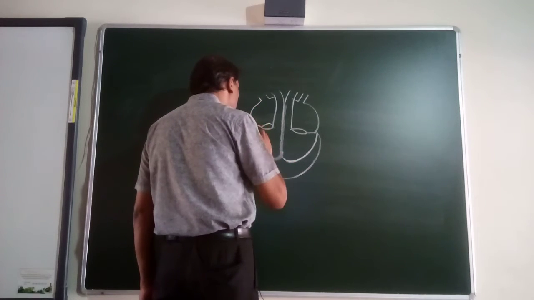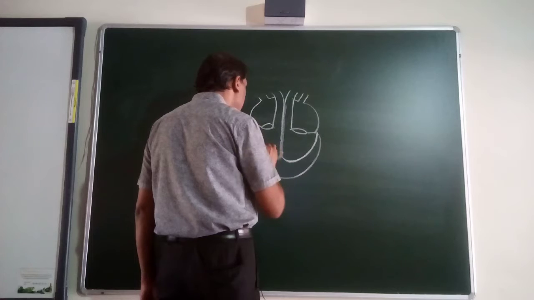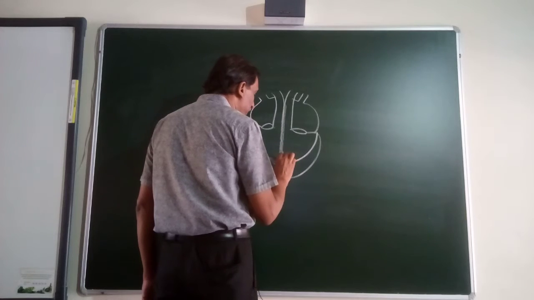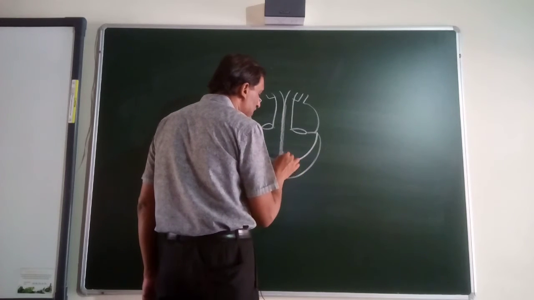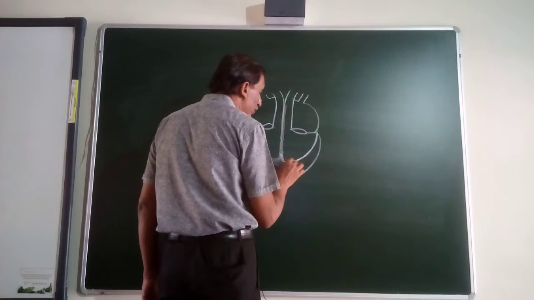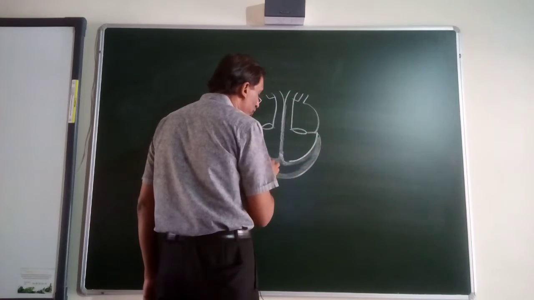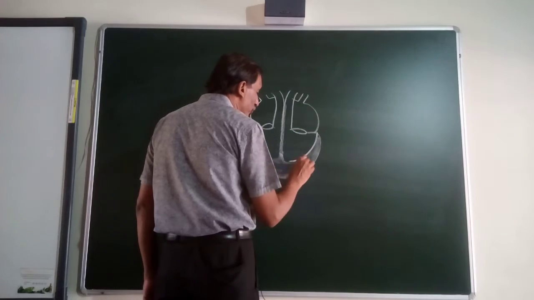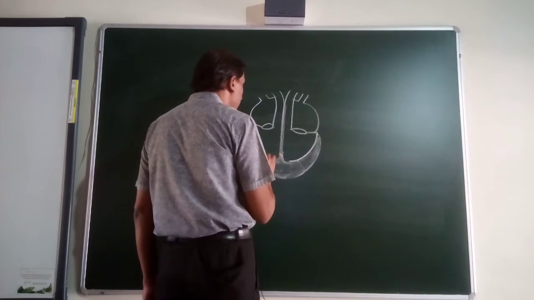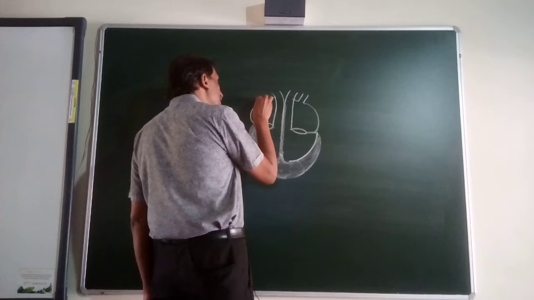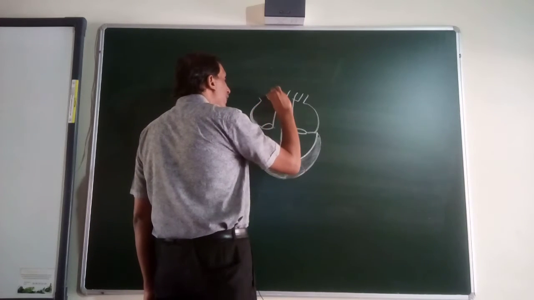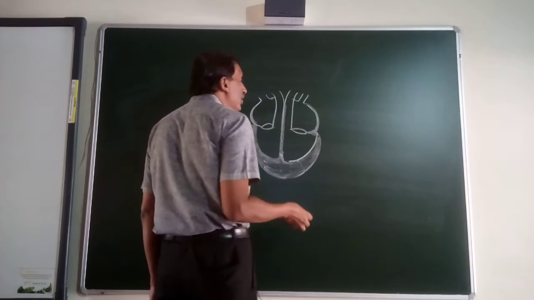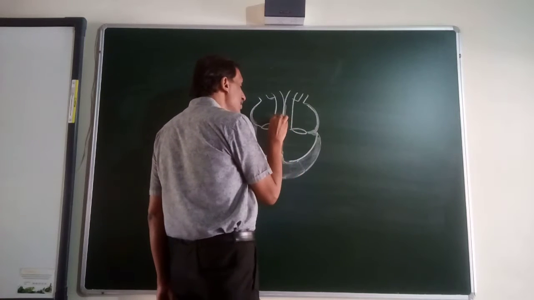Okay, now you can see the walls of the ventricles are thick, very much thick, compared to the walls of the atrium. The atrium wall is thin, the ventricle more. Why are ventricle walls thick? Because they have to pump the blood to a greater distance, and the left ventricle is the thickest. This one is not so thick, and here the walls have barely any thickness because they only have to pump the blood a short way. Okay, and now where are the valves found?